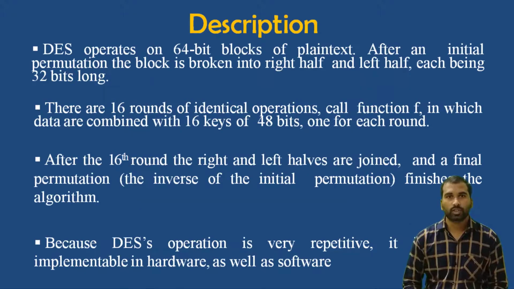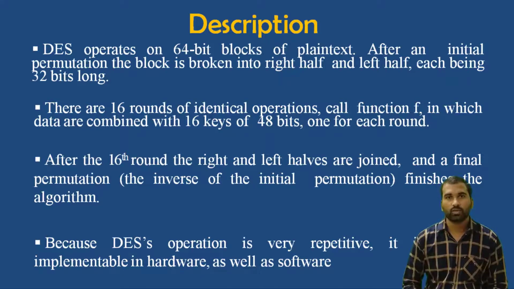Coming to the description, DES operates on 64-bit blocks of plain text. After an initial permutation, the block is broken into two halves, a left half and a right half, of the same length. So the 64-bit block of plain text is divided into two halves, and the length of the left half is 32 bits and the right half is 32 bits.